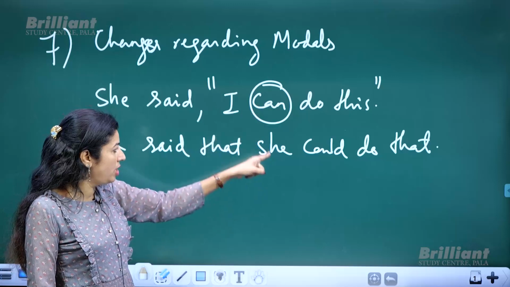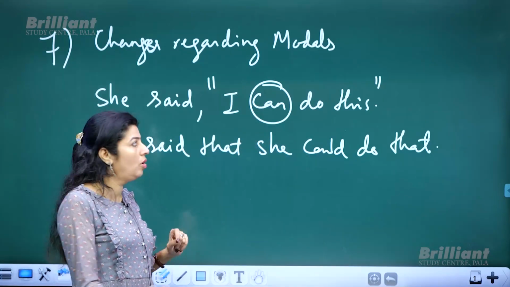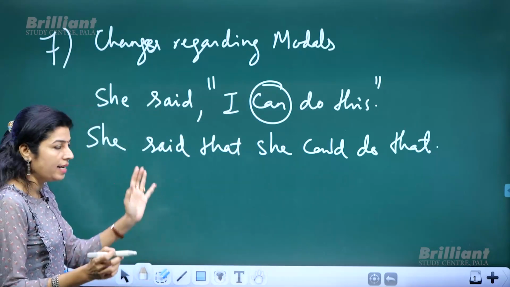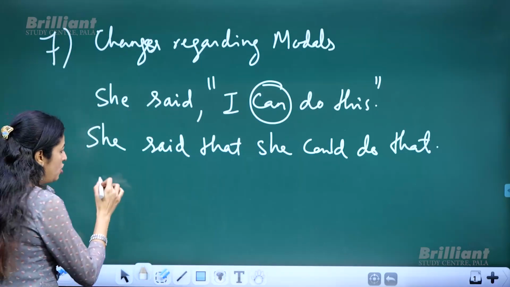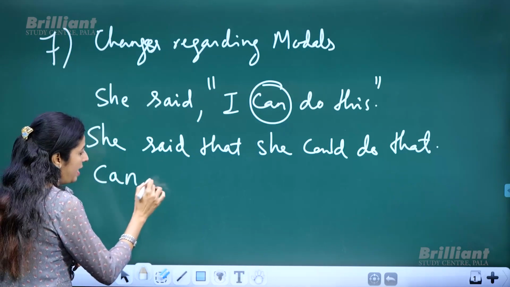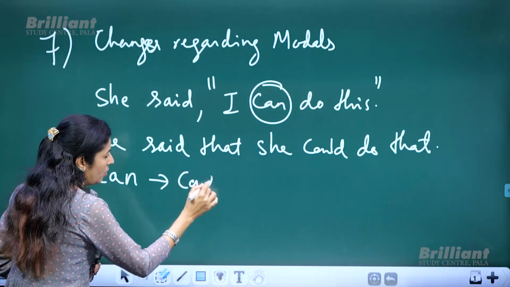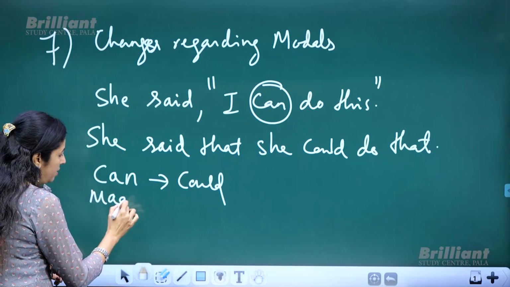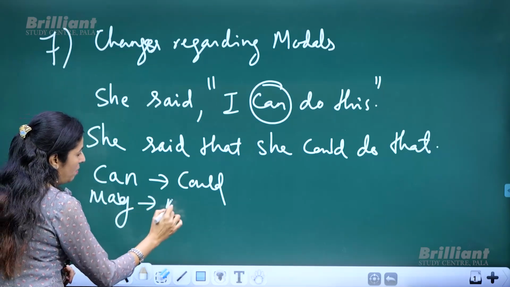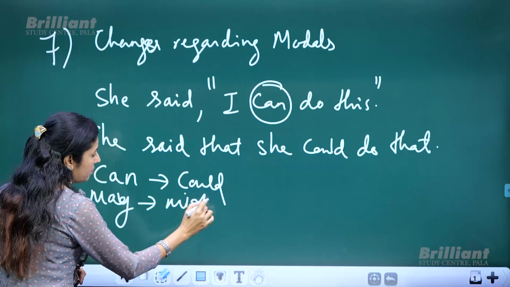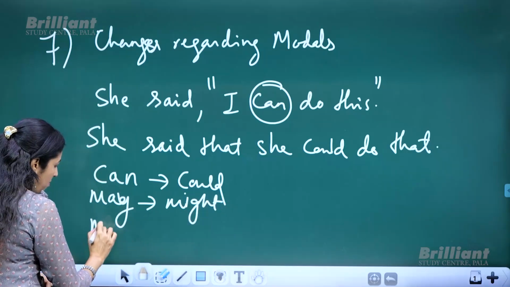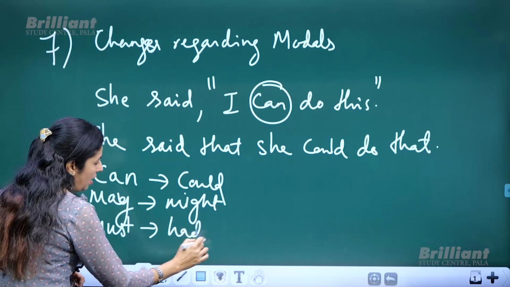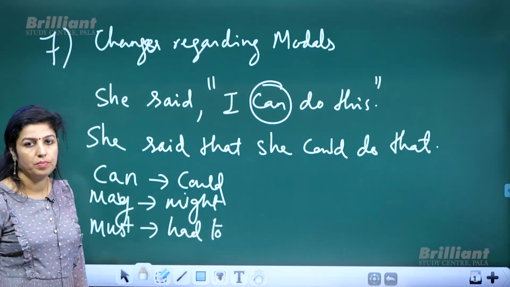So this can changes to could. So this modal verb changes to could. In that sense, can changes to could, may changes to might, must changes to had to.